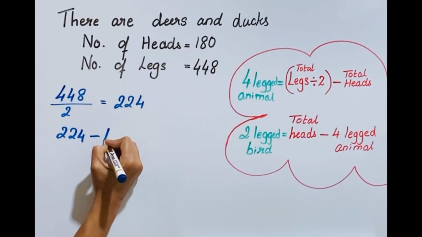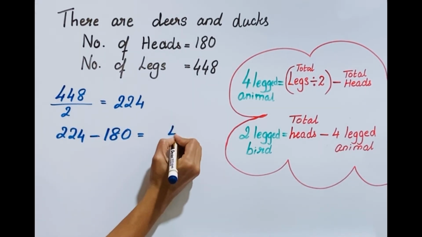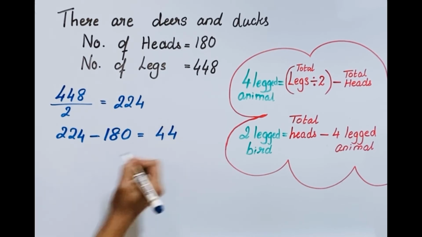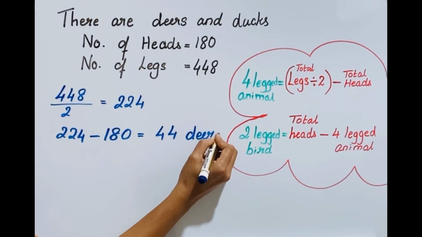Total heads, and that's the answer, 44, which is the number of geese. The 4-legged animal, the number of geese, is 44.